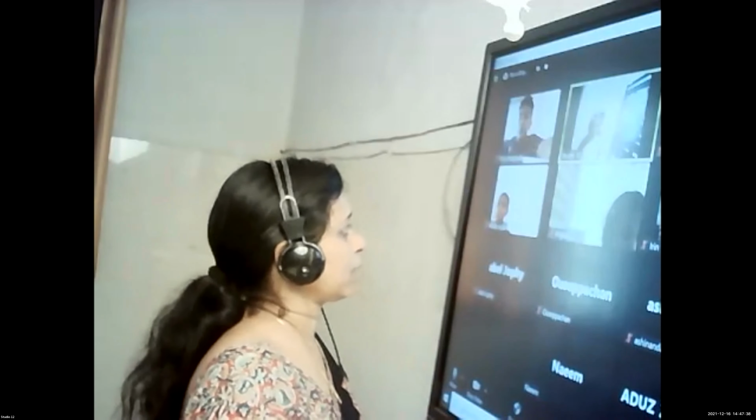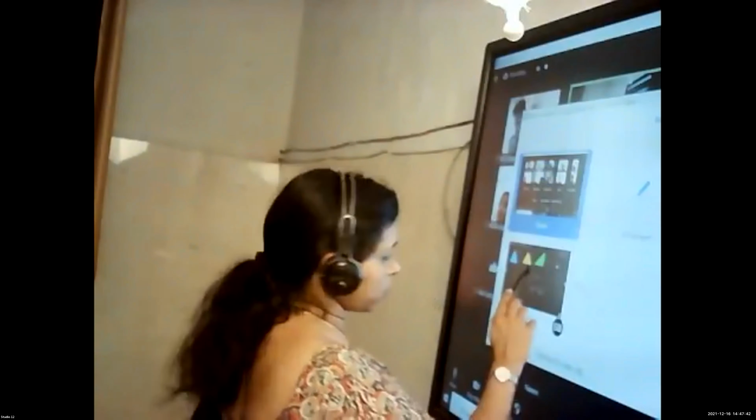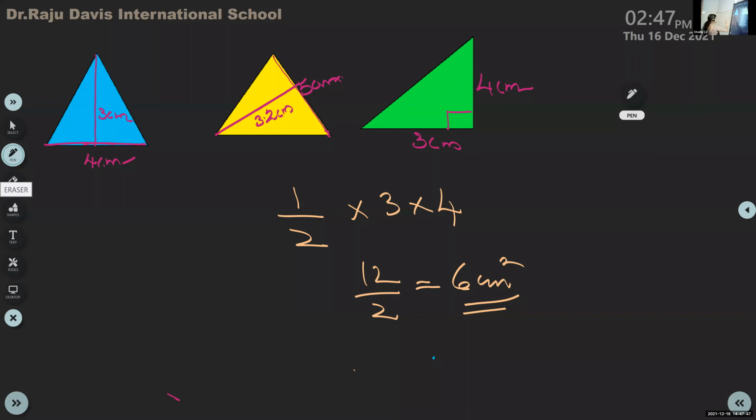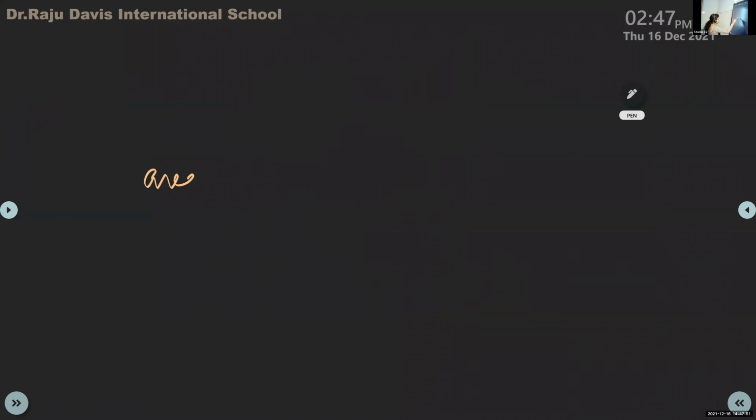Okay. So another type of problem we are going to see. Very easy. Till now we were discussing the area of parallelogram, area of the triangle and all. If you are given the area and asked to find the breadth, or base is given and area is given and you are asked to find the height, what will you do?